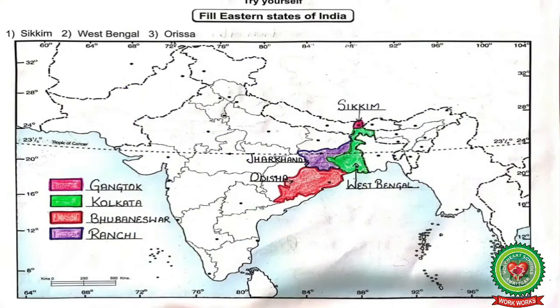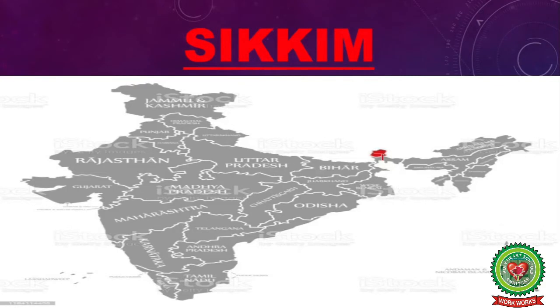Now I am going to discuss eastern states with their capitals and their neighboring states. There are 4 eastern states: Sikkim, West Bengal, Jharkhand, Odisha. Now let's discuss the capital and the neighboring states of these eastern states. Sikkim. Sikkim is the least populous and second smallest state among the Indian states. Its capital is Gangtok. It shares its boundary with West Bengal.